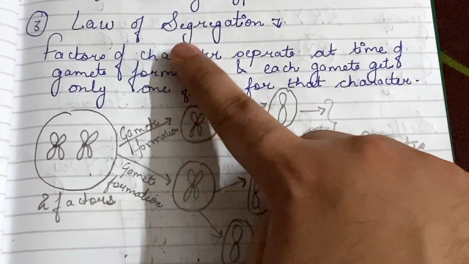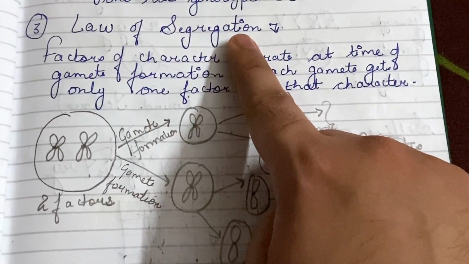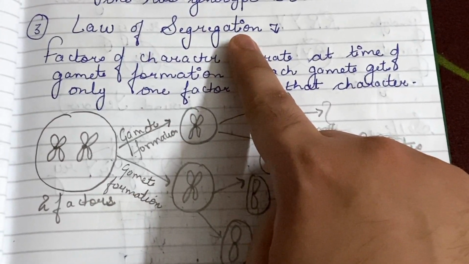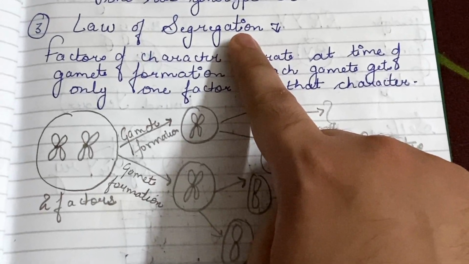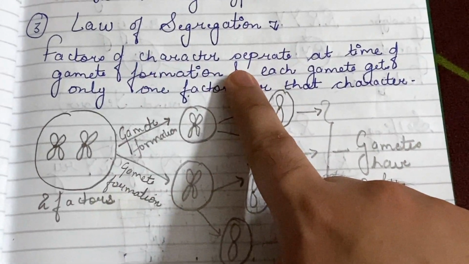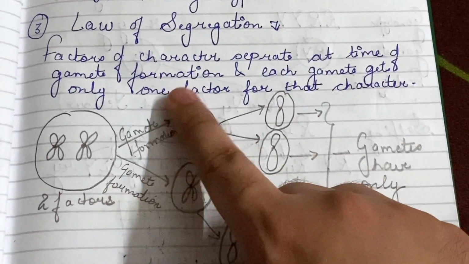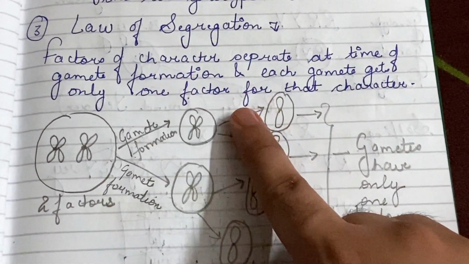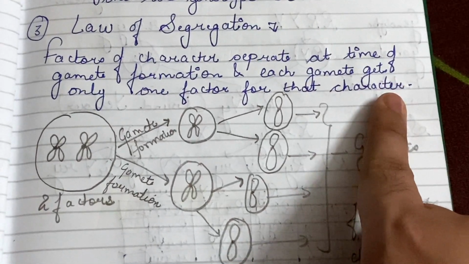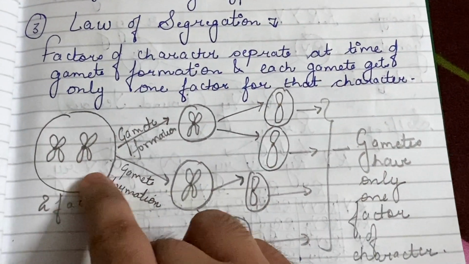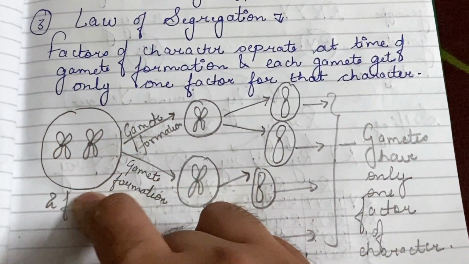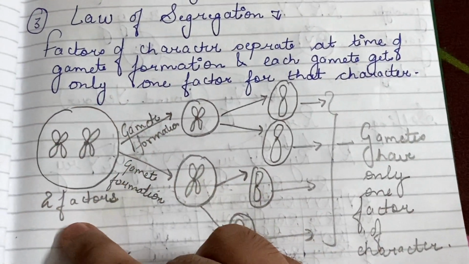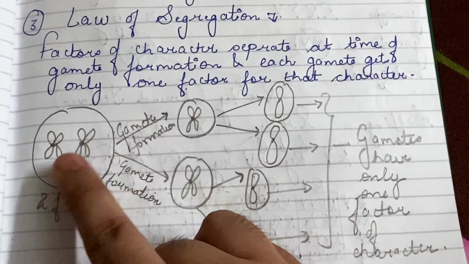The law of segregation, which is also known as the law of purity of gametes, says that factors of a character separate at the time of gamete formation and each gamete gets only one factor for that character. Let us consider these are two factors of a character.